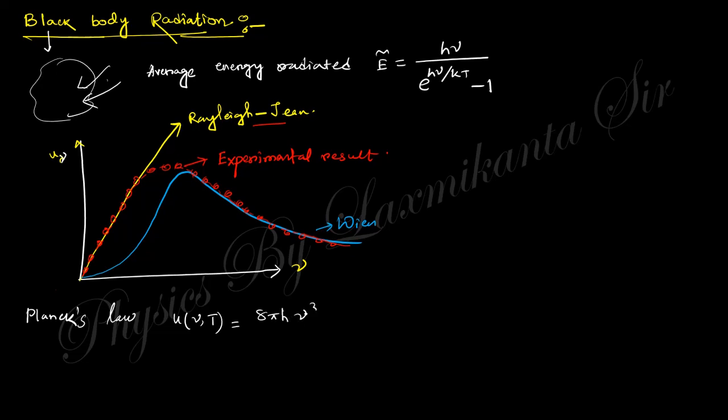Actually we do not want to derive it here, this is derived in radiation. Exponential h nu by kt minus 1. So this is given by Planck's law, and this matches with the experimental result.